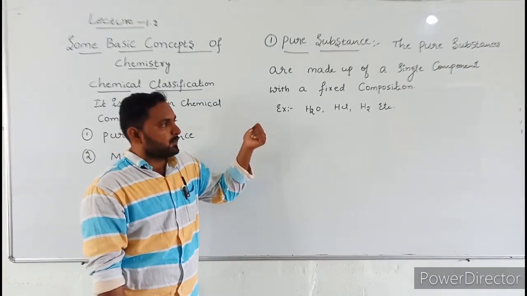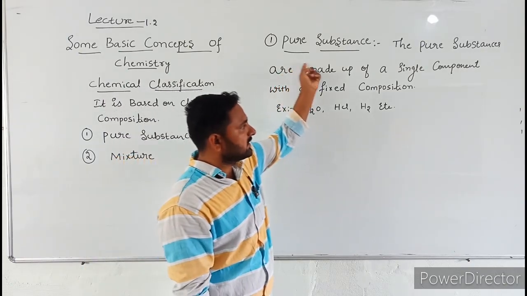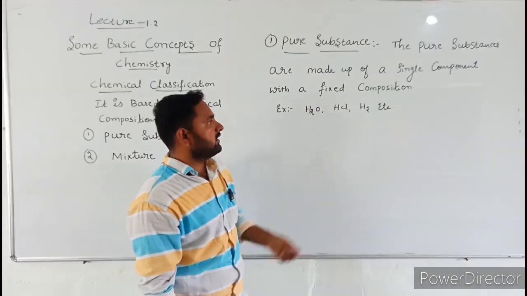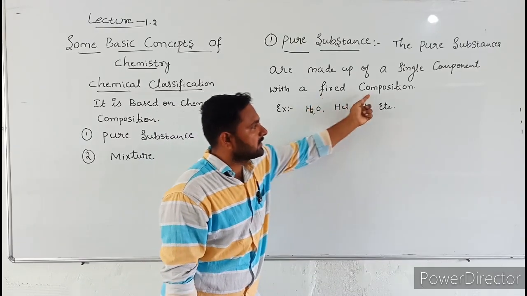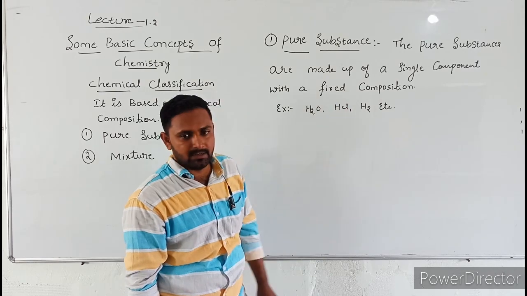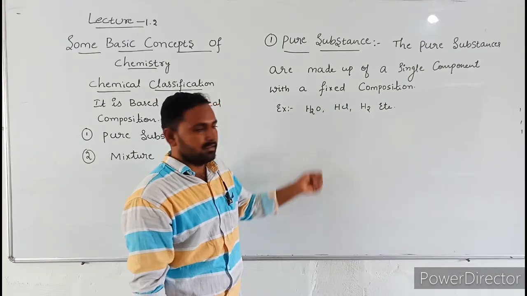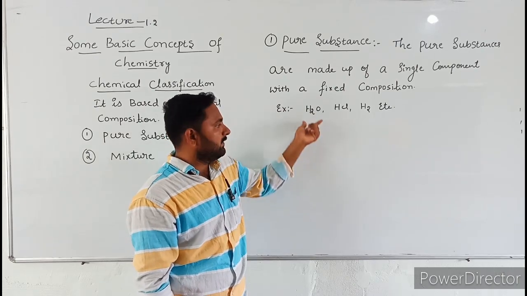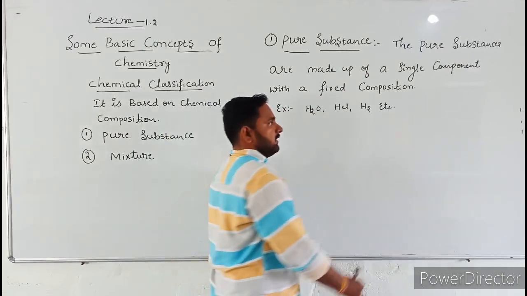What is a pure substance? A pure substance contains a single component, and that component has a fixed composition. Now let us discuss pure substance with water as an example.